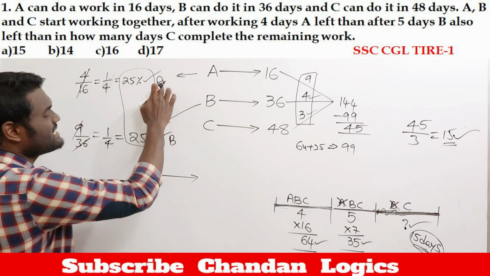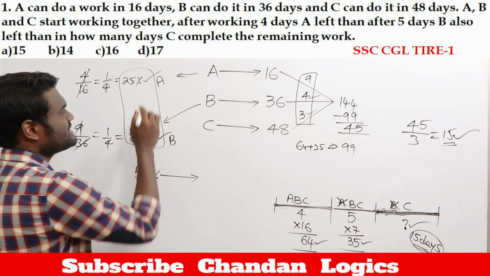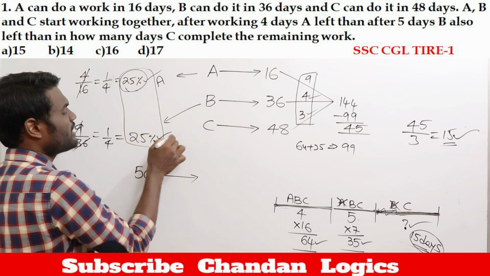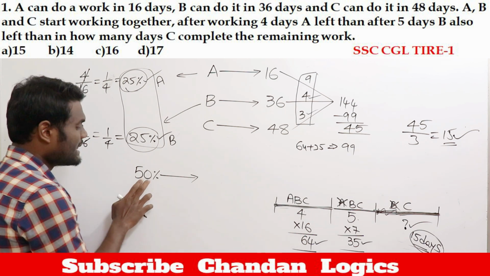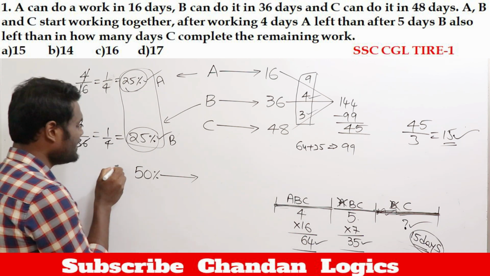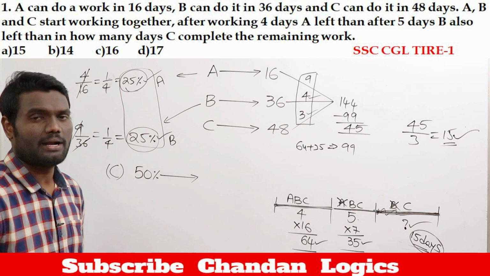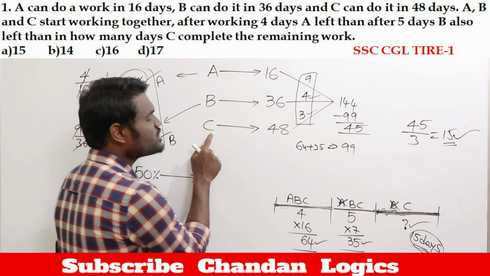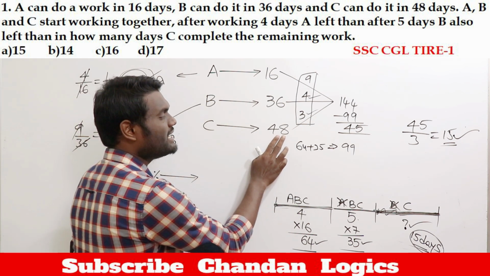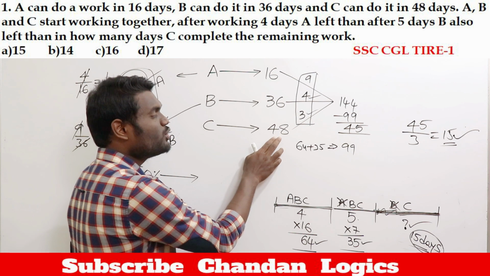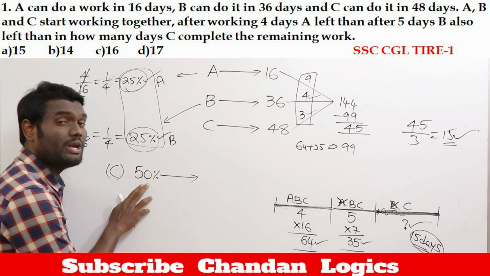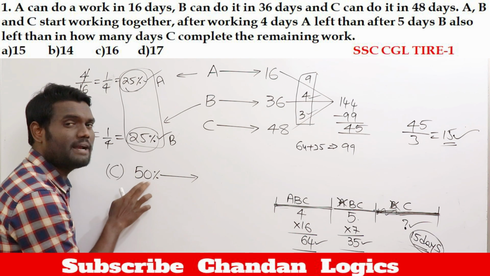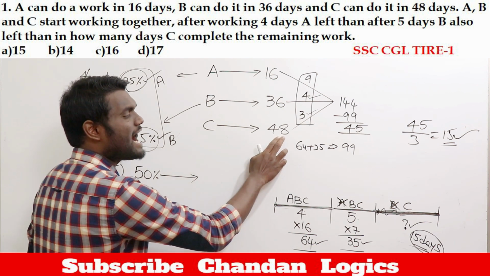Why? Because in this, A, B, C are working. A completed 25% of work, B completed 25% of work, then the remaining work is 50%. 50% of work is completed by C. Actually, C is going to take how many days? 48 days to complete the total work. Now it is only 50% of the work. To complete 50% of the work, he needs just half of this.